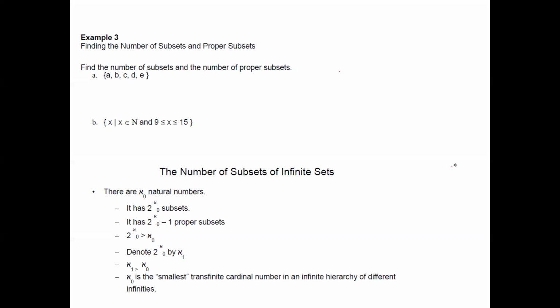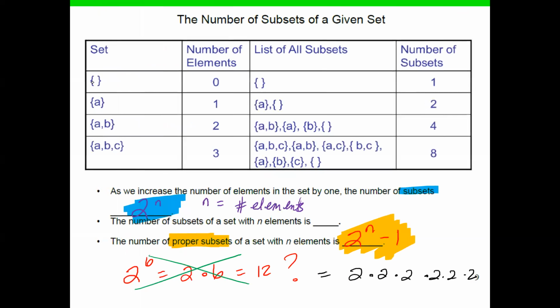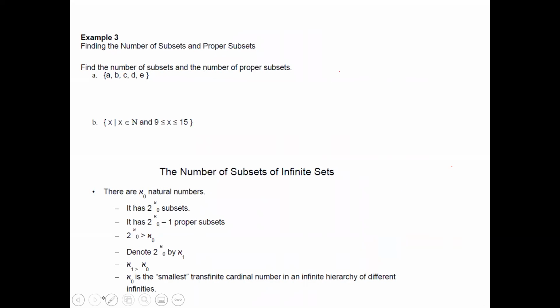All right, let's go over example 3. Example 3 says find the number of subsets and the number of proper subsets. So you just count how many letters are there. 1, 2, 3, 4, 5. So n is going to be 5.